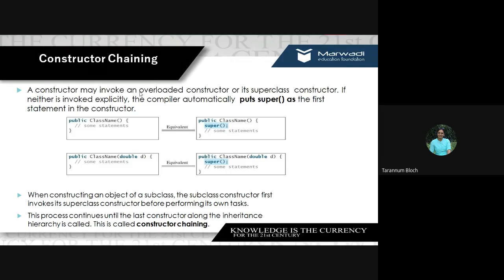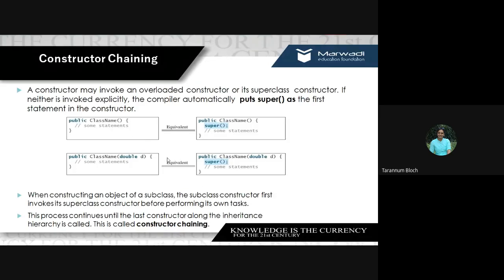So a constructor invokes an overloaded constructor or its superclass constructor. If neither of these is invoked directly, the compiler automatically calls the super constructor as the first statement of the constructor. So if your child class is not calling it, it automatically calls it. For example, you see here we have a public class and some statements. If we are creating an object of the subclass, the super, that is the keyword to call the superclass constructor, will be automatically created.